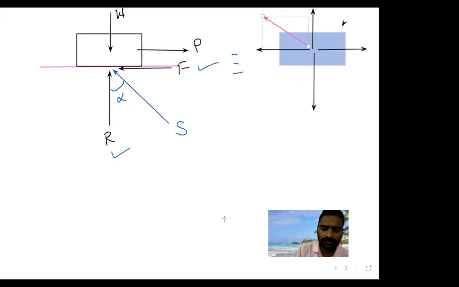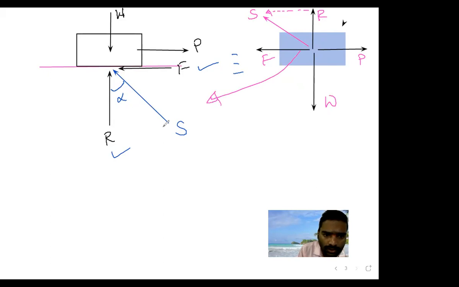Is it correct? So this is called S, this is R, this is the frictional force F, this is the applied force P, and this is weight W. It is the same thing.